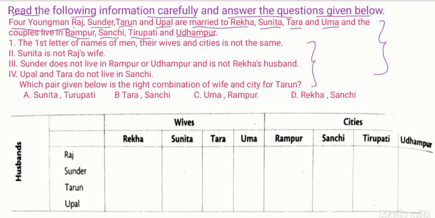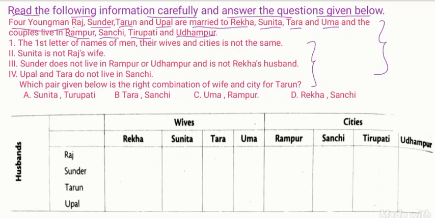The first letter of the names of men, their wives and cities is not the same. Second, Sunita is not Raj's wife. Third, Sundar does not live in Rampur, Udhampur and is not Rekha's husband.